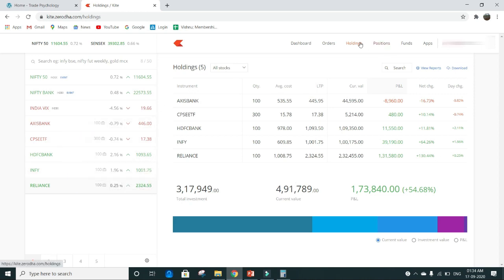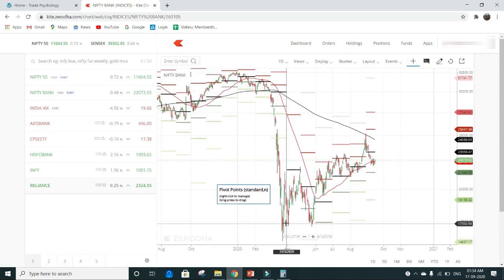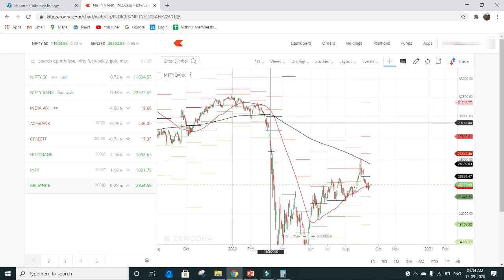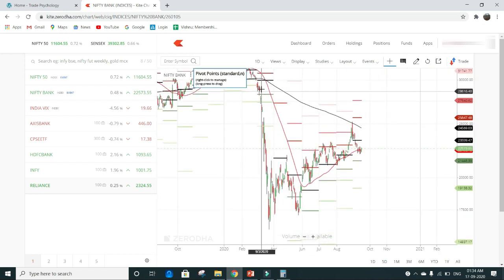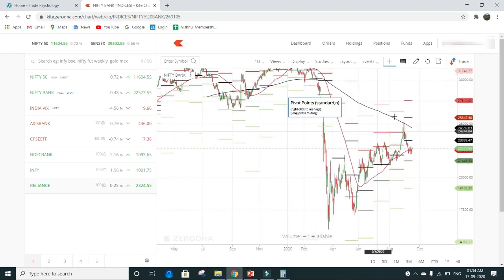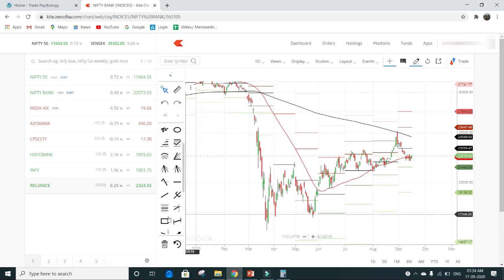And well, coming to the Bank Nifty, right? So here was the trend of the Bank Nifty after the crash. In the month of March, you can see the Bank Nifty crashed almost from 30,000 to almost 17,500. It was a huge crash in the Bank Nifty. So let us see where the trend is going in the Bank Nifty.